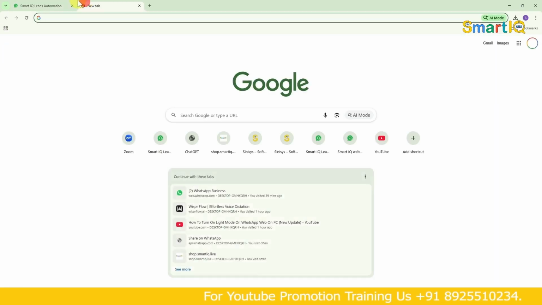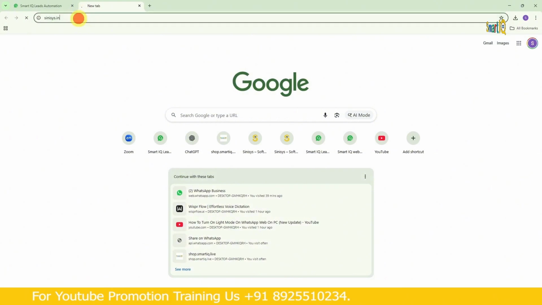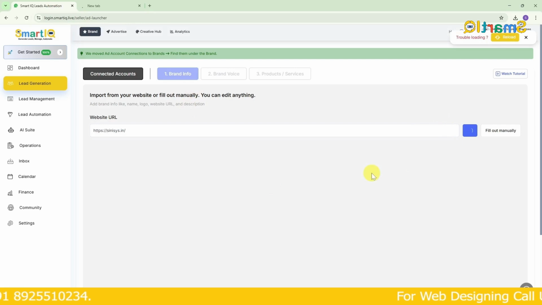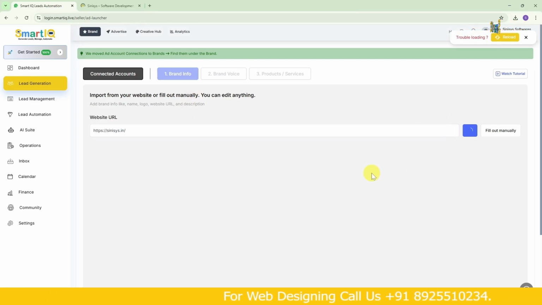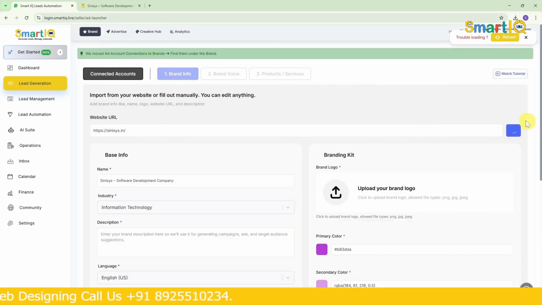So we also need to generate this, and there's nothing else to it. I just copied the website, cinches.in, and gave it here. Then I clicked on get data from website. When I do that, it will automatically fetch and give us all the details, like what kind of business we do, what products we have, what services we offer. Everything will be pulled from that website.